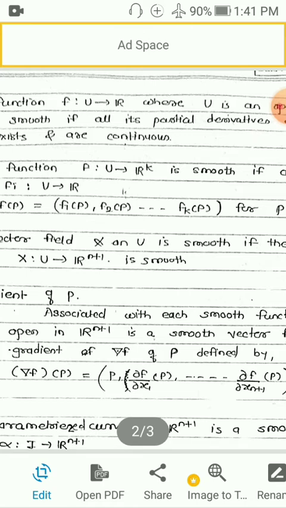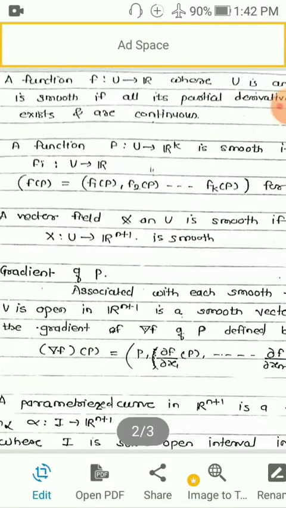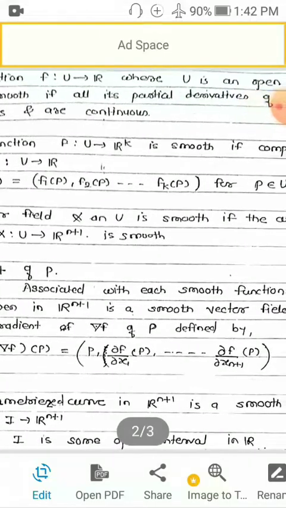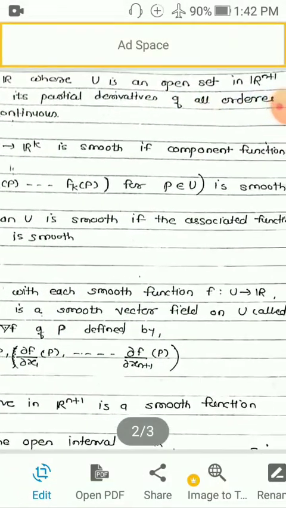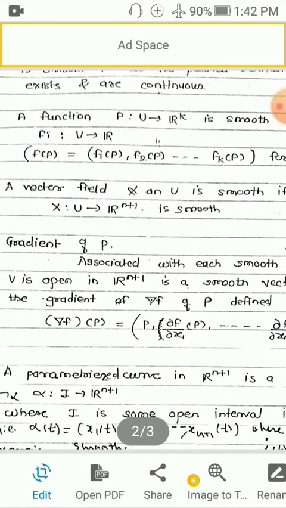So this function f from U to R^k, where U is a subset of R^(n+1), is smooth if the component functions fi from U to R, that is f(p) = (f1(p), f2(p), ..., fk(p)) for each p belonging to U, are smooth. That means each function fi is smooth as in the previous definition.